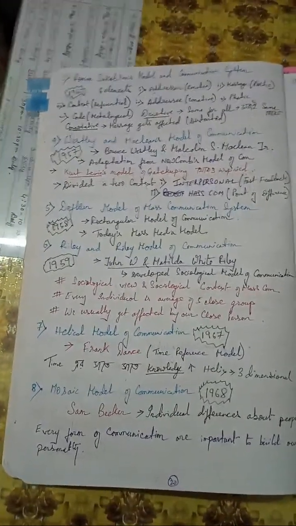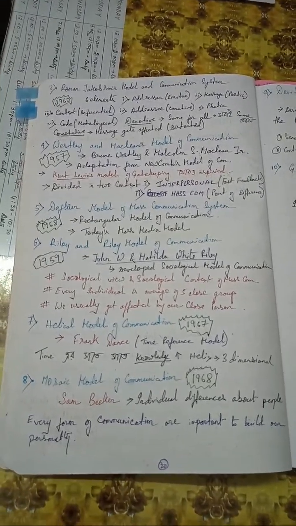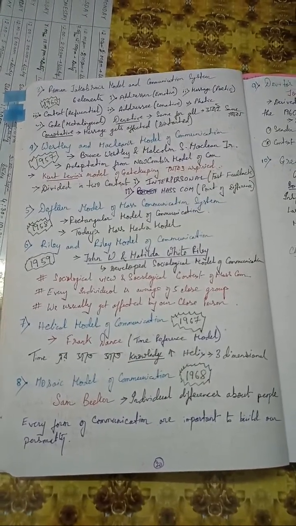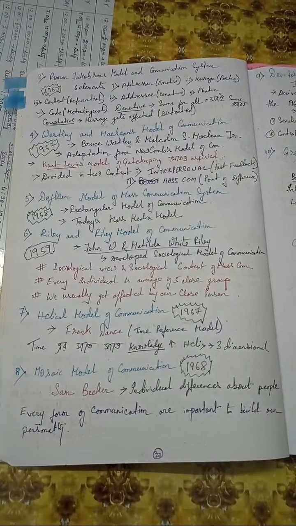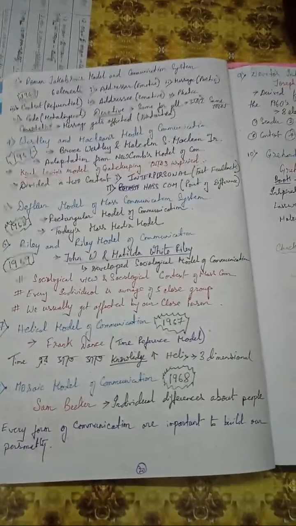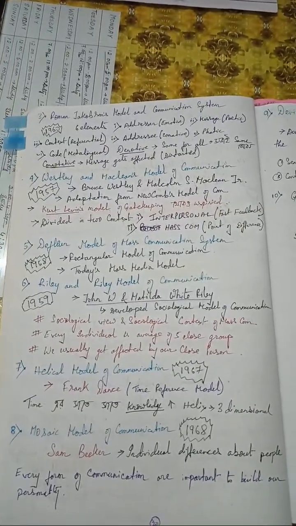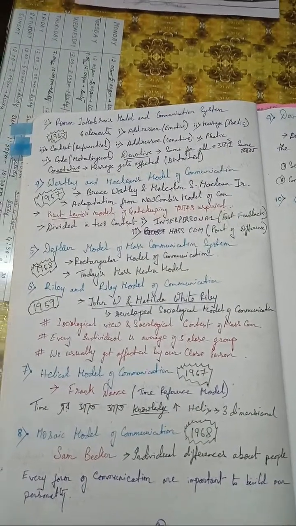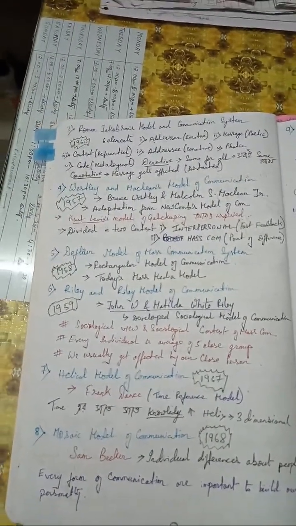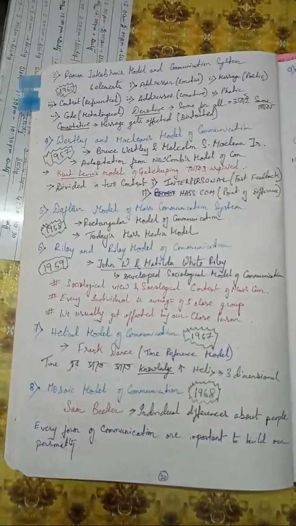Now coming to the next part, Westley and MacLean's model of communication. It came in 1957, and in this model we can see two parts: interpersonal communication and mass communication, the point of difference. Westley and MacLean's model was adapted from Newcomb's ABX model. This is the next version of the ABX model, where Newcomb's ABX model played a vital role in the creation of this model.